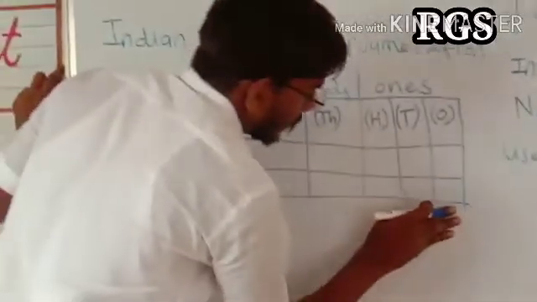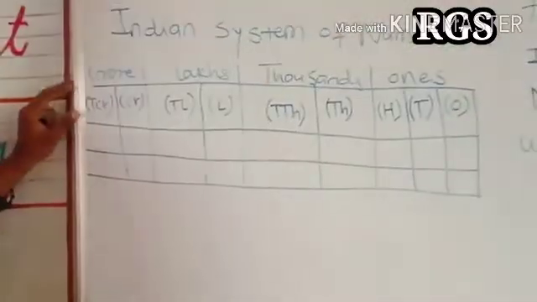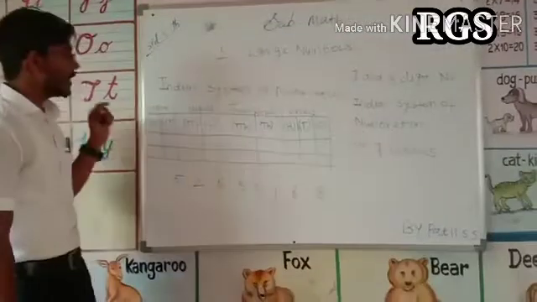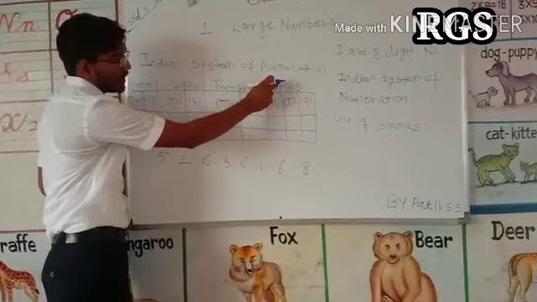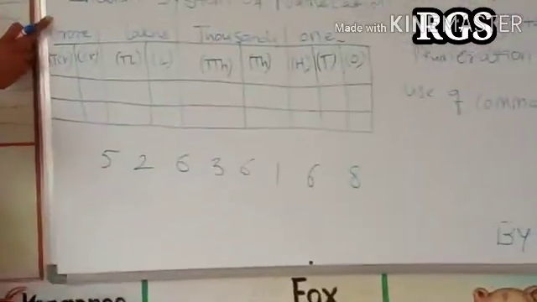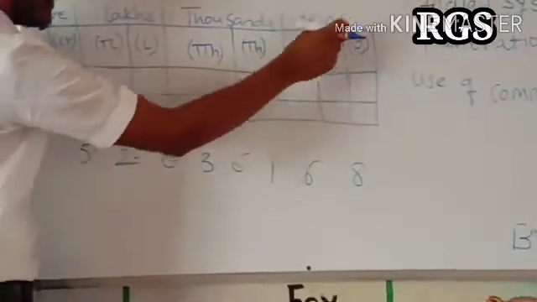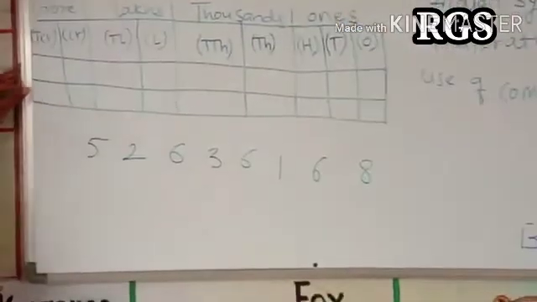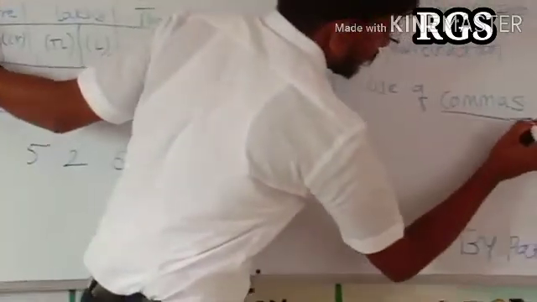We will take two examples and write both these two examples in the standard form. See here, यहाँ पे चार पीरियड्स है. फर्स्ट है वंस का, सेकंड है थाउजेंड्स का, थर्ड है लैक्स का और चौथा है करोड़्स का. So each and every period in the Indian numeration system is separated by using comma.